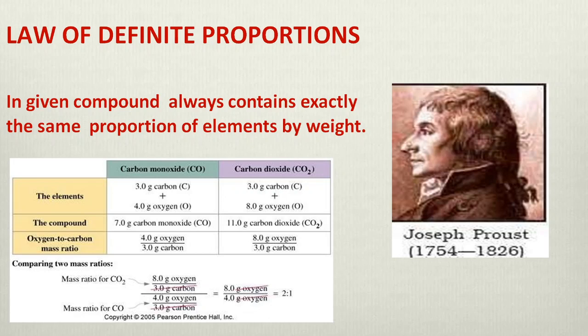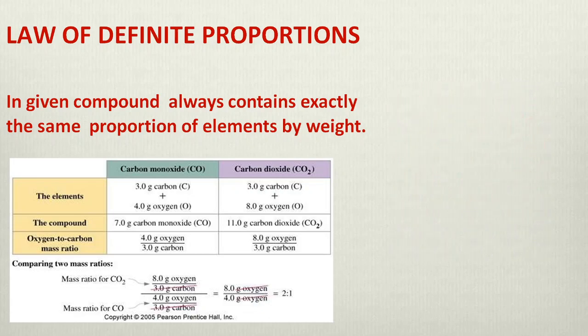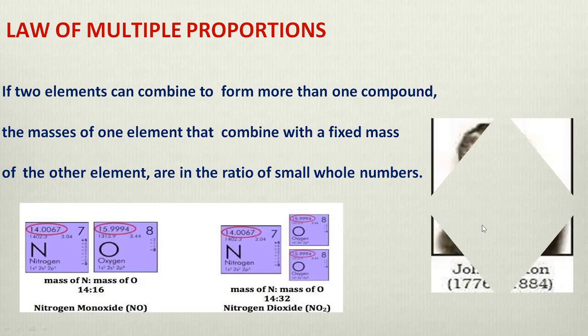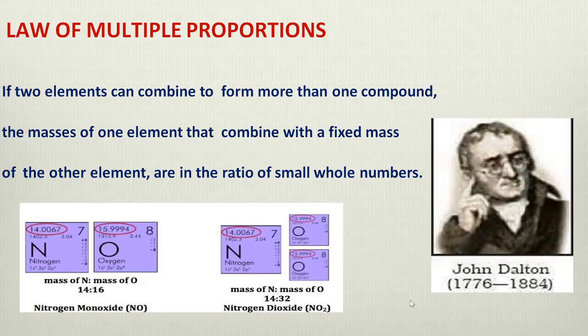The next one is the law of definite proportions. It states that a given compound will always contain exactly the same proportion of elements by weight. This one was given by Joseph Proust. Now the next one is the law of multiple proportions. Here he states that if two elements combine to form one compound, then the masses of one element that combine with a fixed mass of the other element are in the ratio of small whole numbers. If you consider the example of water, H2O, hydrogen is combining with oxygen, and the ratio in which they are combining is 2 is to 1. This one was given by John Dalton.